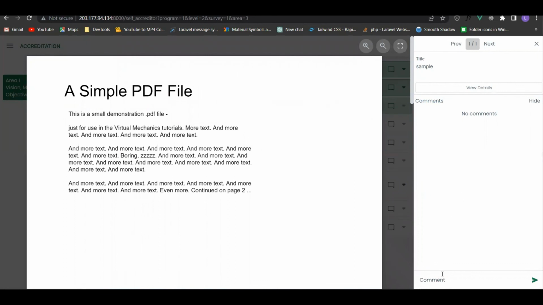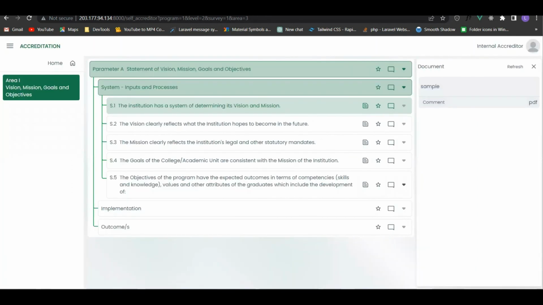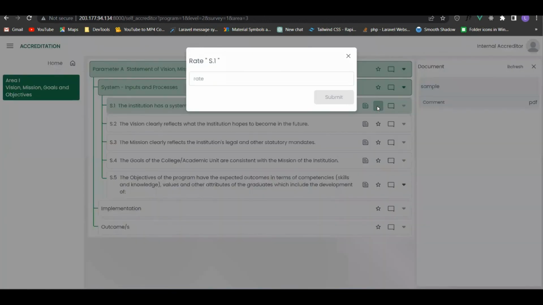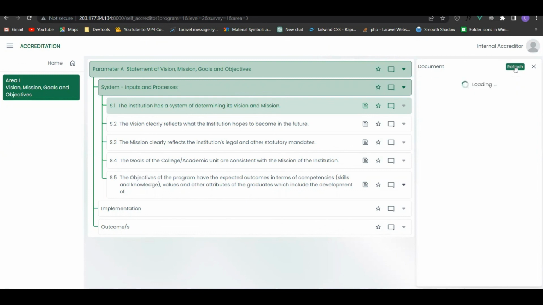So same process pa rin with other users. Maka-leave comments, hide and show the comments. And that's it for the accreditor. And only the accreditor can give ratings for every indicator. So they can also refresh the page.